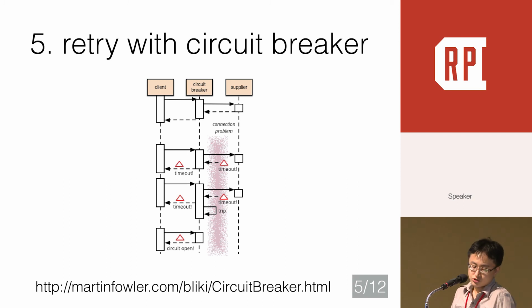We mentioned retry with a simple counter. Here's another elegant trick about retry: circuit breaker. The basic idea is wrapping a protected function code in a circuit breaker object that monitors for failure. Once the failure reaches a certain threshold, the circuit breaker trips, and all further calls to the circuit breaker return with an error. For more implementation details, you can check out Martin Fowler's blog. It's a more elegant design for retry.